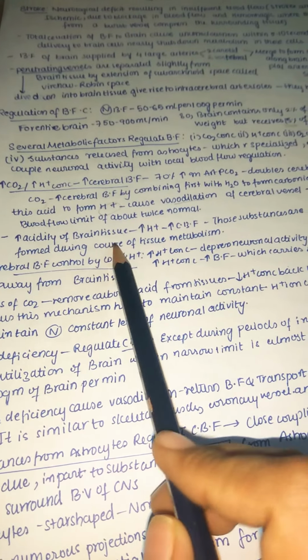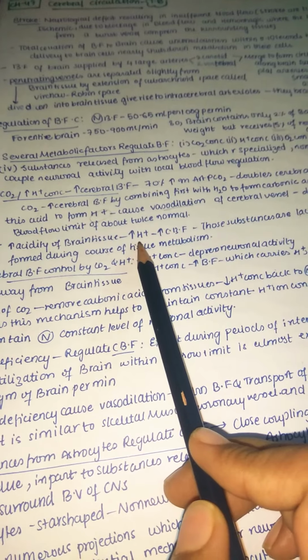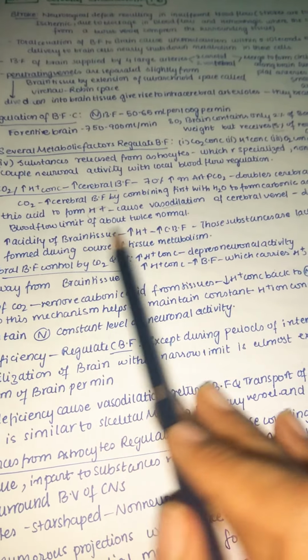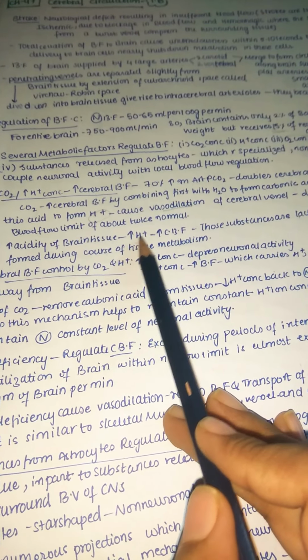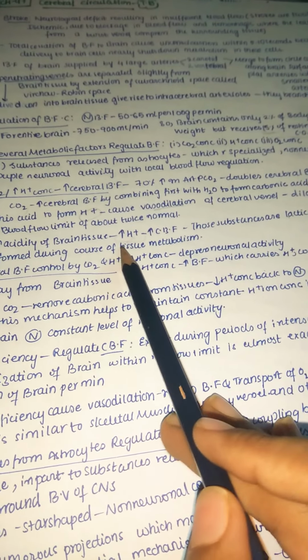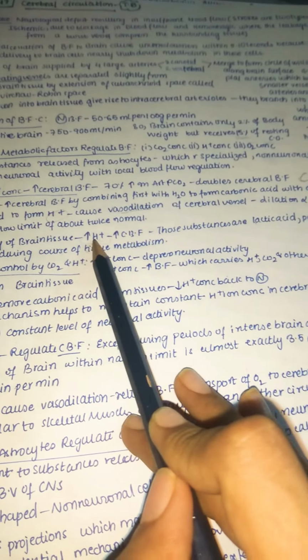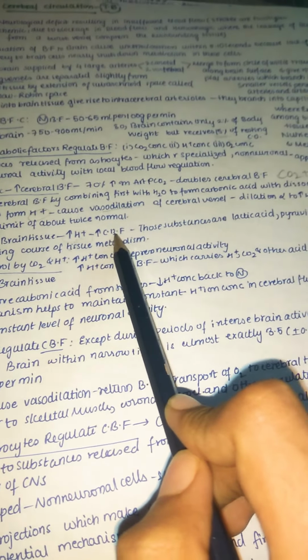An increase in acidity of brain tissue also increases the hydrogen ion, because acidity is mainly about acids and bases. Acids, by adding H plus ions, convert into acid. So of course, if acidity increases in the brain, the hydrogen ions increase too, and in turn we know that if hydrogen ion increases, then cerebral blood flow also increases.